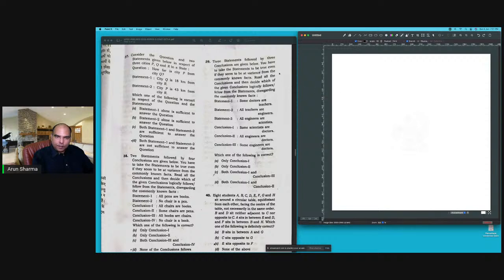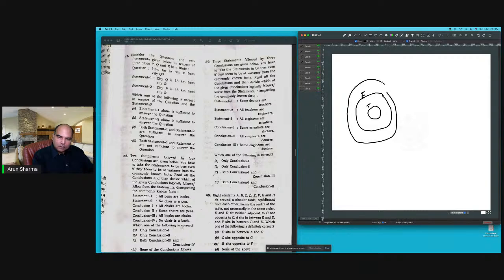Some doctors are teachers. ये basic information तो वही है syllogisms का. All teachers are engineers, statement 2 उठाएंगे. Because this is a more definitive relationship. Just because some doctors are teachers भी है इसलिए वहाँ से start नहीं करेंगे. And all engineers are scientists. ये third diagram बनेगा. And then the question says some doctors are teachers. So my doctors का circle, if I draw that in red, can be like this. Relationship between doctors and engineers and scientists is changing.